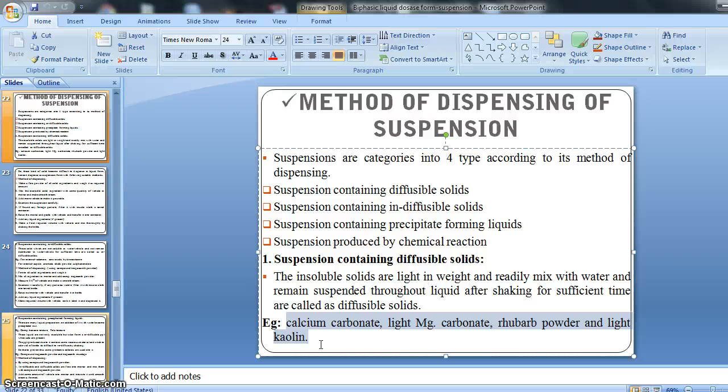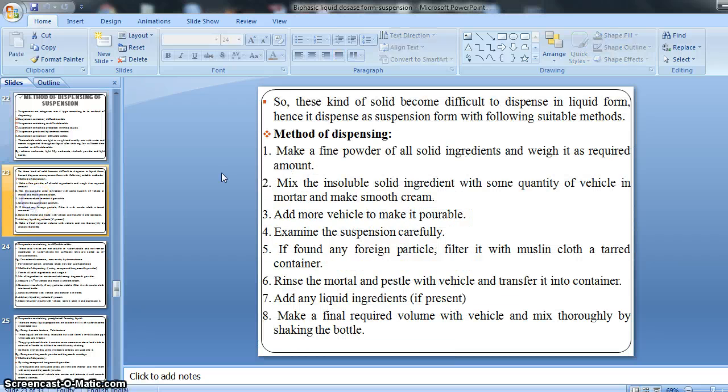So there is a problem arising, right? To minimize these kinds of problems, or to dispense this kind of solid, we need to follow one method. So let's see what that is.